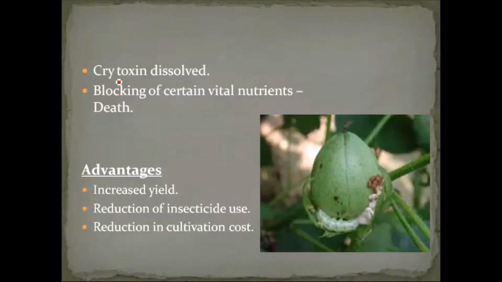after eating that, the Cry protein damages the gut of the bollworm. So by destroying the intestine of the bollworm, the Cry gene product kills the bollworm insects. Okay. So here, certain vital nutrients are blocked. That is nothing but the Cry toxin not allowing the easy digestion process. So by blocking digestion, the organism will die after feeding on the cotton plant.